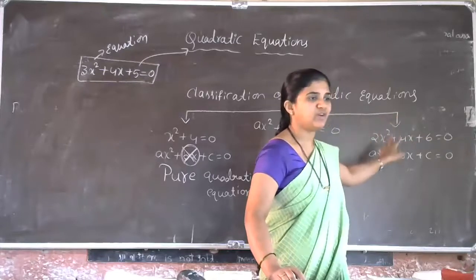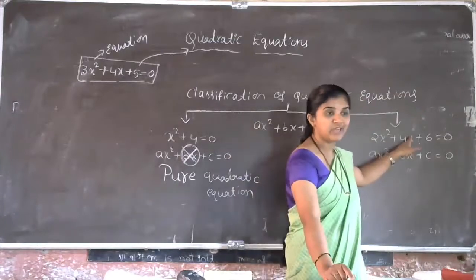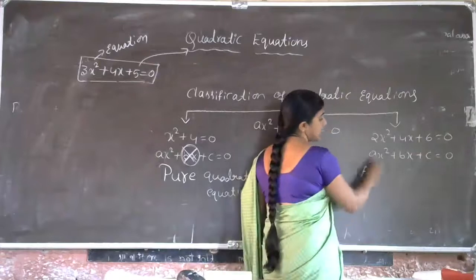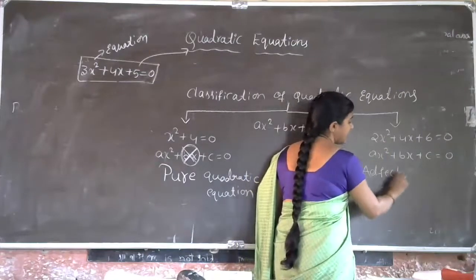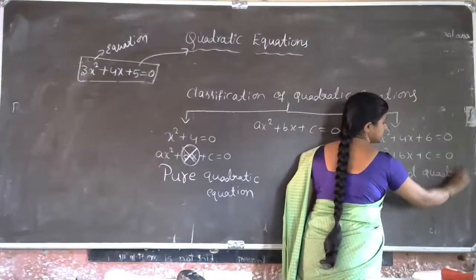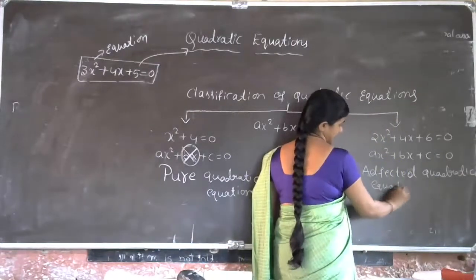But we can observe the variable power 1 also. So the name of this quadratic equation is unaffected quadratic equation.